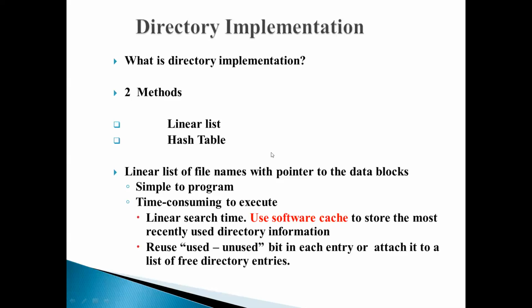In a linear list, there is a linear list of file names, and each file name will have pointers pointing to the actual data blocks of the file. Imagine it like a linear sequence where you have a list of file names, and each file name will have a pointer pointing to the actual data blocks of the file. That is a very simple implementation, very simple to implement, but it is actually very time consuming to execute.